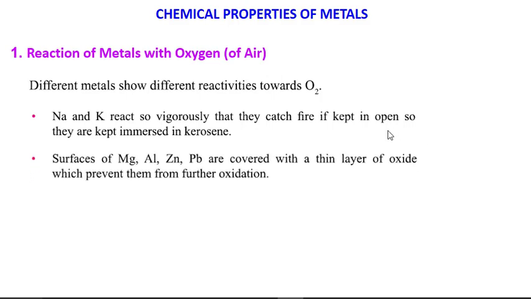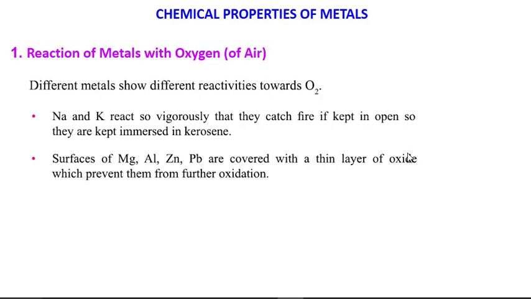Now magnesium, aluminum, zinc, lead, etc., when they are exposed to air, a layer of oxide is formed on top of it. So to see their reaction with oxygen, or to burn them, what do we have to do? We have to first rub them with sandpaper to get pure metal, and then when we burn with oxygen, we get respective oxides. We have seen that in the case of magnesium ribbon, first we have rubbed the magnesium ribbon with sandpaper so as to remove the oxide layer from its surface.